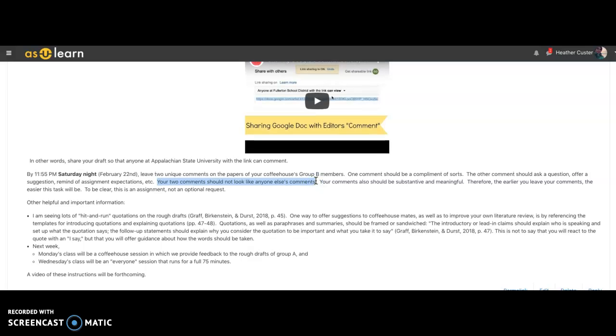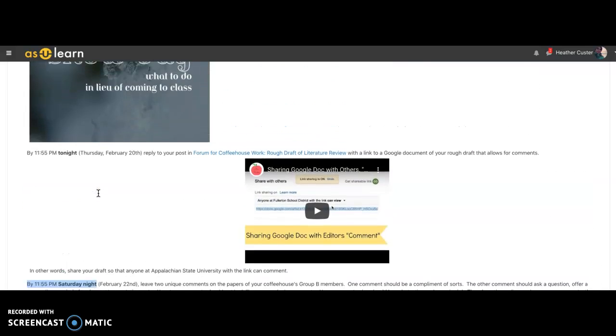So the earlier you leave your comments, the easier this task will be. And to be clear, this is an assignment, not an optional request. Make sure that you have left your comments by 11:55 p.m. on Saturday night. And in order to facilitate that process, please make sure that you have offered the link or updated the link that will allow for commenting tonight by 11:55 p.m.